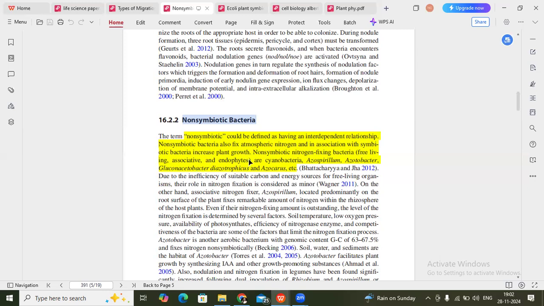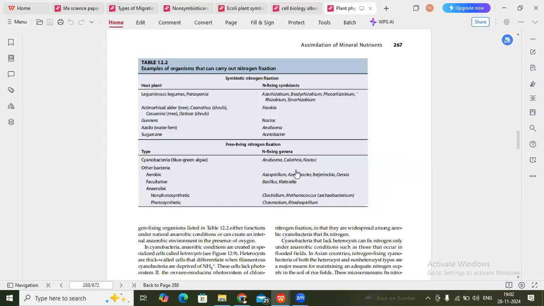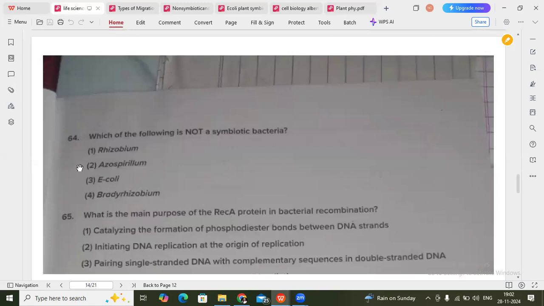So non-symbiotic and endophytes are cyanobacteria and azospirillum according to this research article, and also according to this book, non-symbiotic bacteria. E. coli is also a symbiotic bacterium. We can't say E. coli is not having any symbiosis like that. According to me and also according to these articles and the book, for this question, azospirillum might be the correct answer.